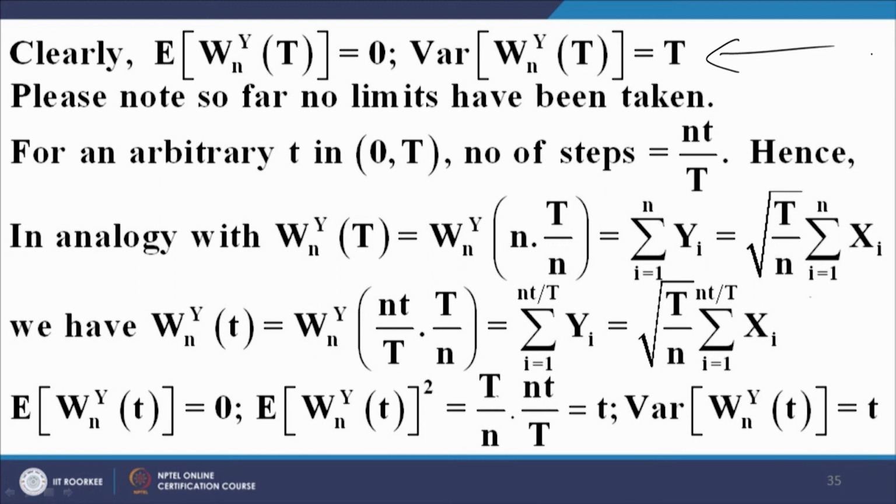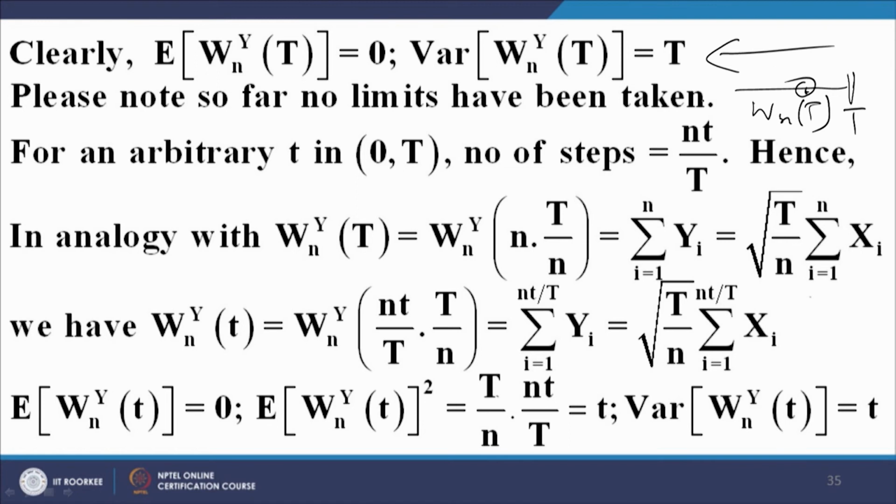So, you see, please note, so far we have been working on the premise that we are making the observation at capital T. We are talking about w n capital T, where capital T is the total time of evolution of the process. Okay. Now, let us talk about any intermediate point. We have shown what? We have shown that the variance of the process is equal to the total time of evolution of the process.